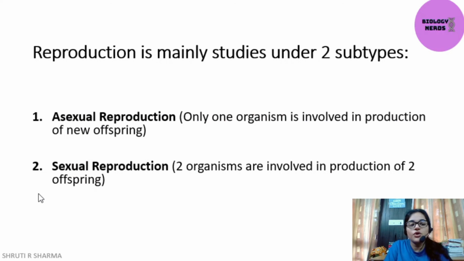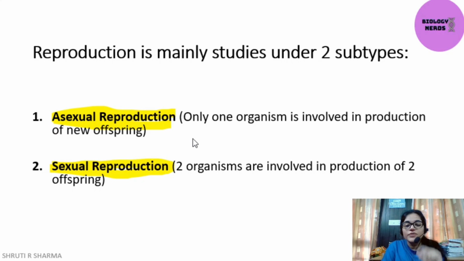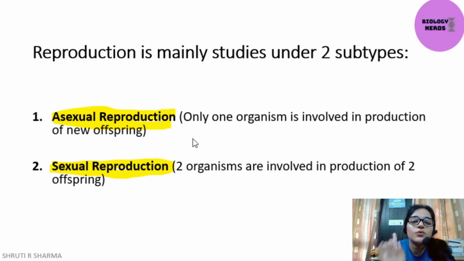Moving on, reproduction is mainly studied under two subtypes. First one is asexual reproduction and the second one is sexual reproduction. We all know what asexual and sexual reproduction mean, but studying them in a little more detail, asexual reproduction means that only one organism is involved, so gamete formation does not take place here. What is gamete formation? We will study it in detail in future videos. So what is written: only one organism is involved in the reproduction of new offspring.